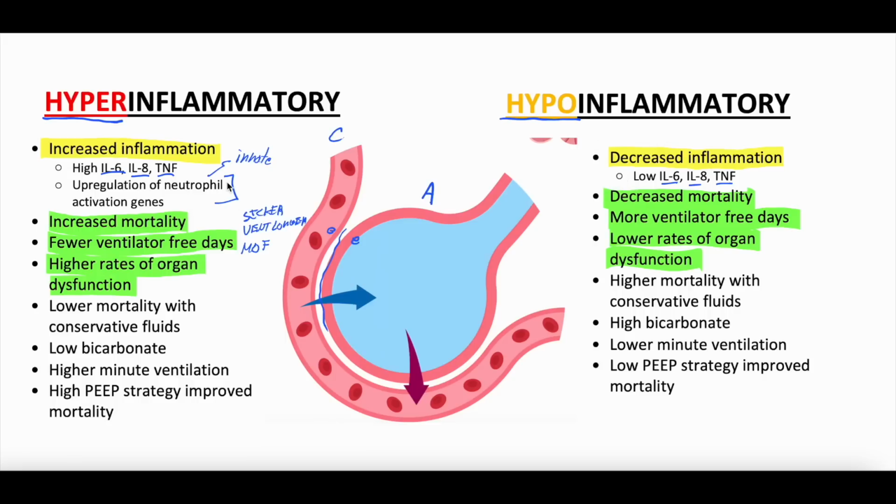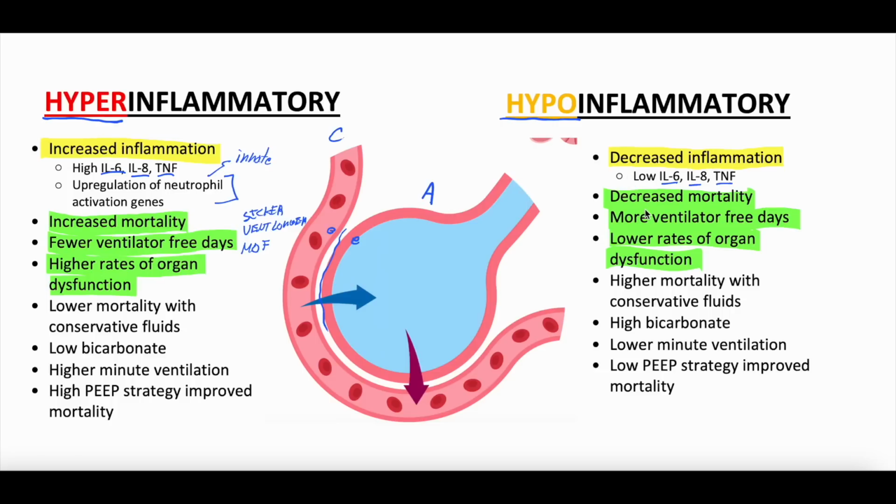So now we say, okay, we tested blood. This patient has more inflammatory markers, this patient has less. Oh, and we also now see that these patients with more of these inflammatory markers actually do a lot worse. They die more frequently, they're on the vent longer, they have more organ injury, so more systemic effects as compared to those in the hypoinflammatory phenotype.